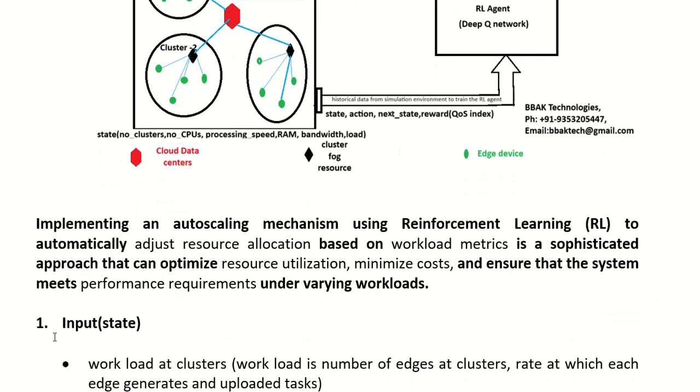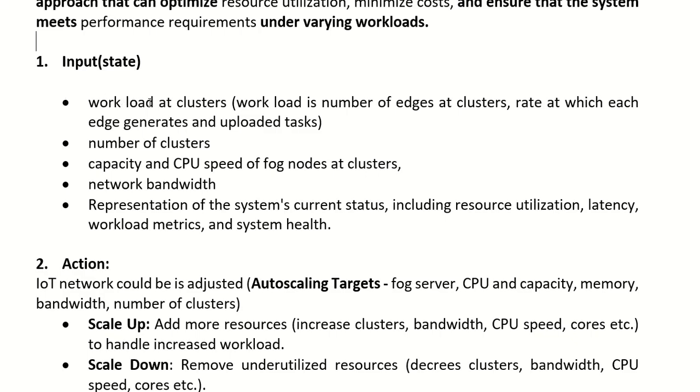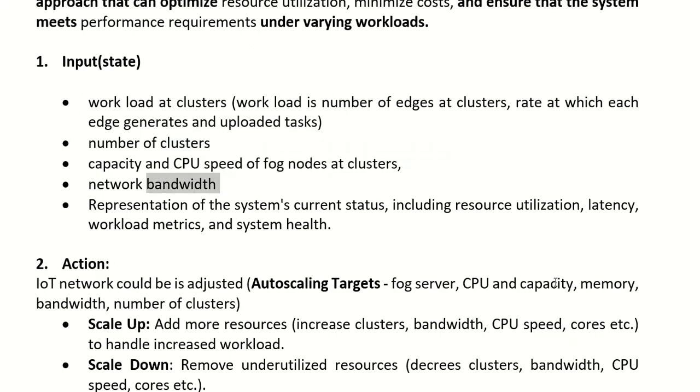And it's a sophisticated approach that can optimize resource utilization, minimize the cost, and ensure the system meets the quality requirements, which are varying. So these are the inputs: workload at clusters, number of clusters, capacity, network bandwidth. These are all the state. You can say the state of the network is decided by how many clusters, what is the capacity of the fog nodes at each cluster, and what the bandwidth is.